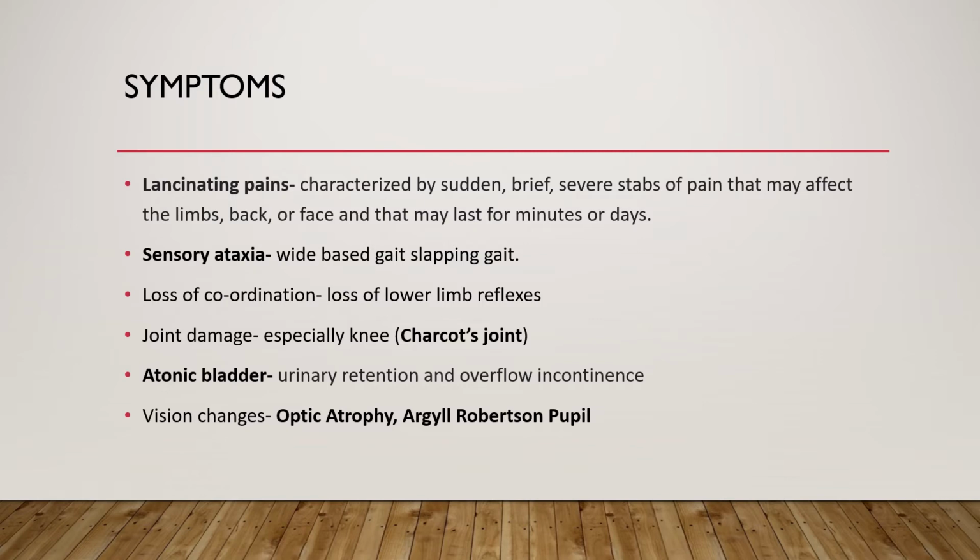There is loss of coordination along with loss of lower limb reflexes. There is joint damage, especially in the knees. This also includes Charcot's joints, which are neuropathic joints with erythema, pain, etc. There is atonic bladder with urinary retention and overflow incontinence, and there may also be vision changes, which may be due to optic atrophy, and a very typical sign of neurosyphilis is the Argyll Robertson pupil.